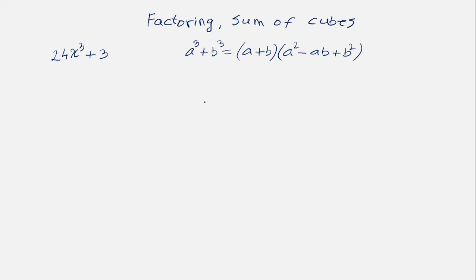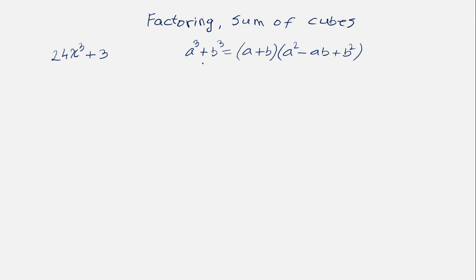Hey guys, let's learn how to factor a sum of cubes. So sum of cubes, as the name says, is one cube, like this one, a cubed, plus some other cube, b cubed. How it factors is like this: a plus b, so if we have a plus here, we have a plus there, and then second set of parentheses, a squared minus ab plus b squared. So if it's a sum of cubes, we have plus, then plus, then minus here.